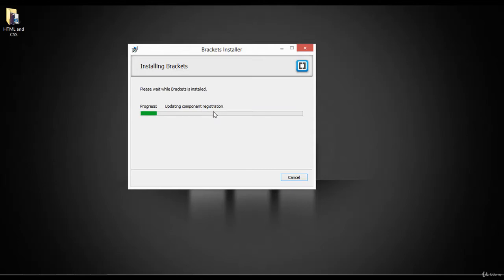Updating components registration. So this is the installation process we all know, but let me tell you something very important about this course. Inside this course you will learn CSS just like a professional. It means A to Z, everything you need to learn inside CSS you can find inside this course. I will try my best to create the most complete course of CSS, and put everything that you need to learn inside this course.